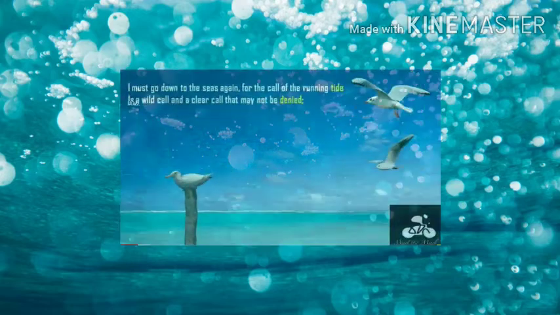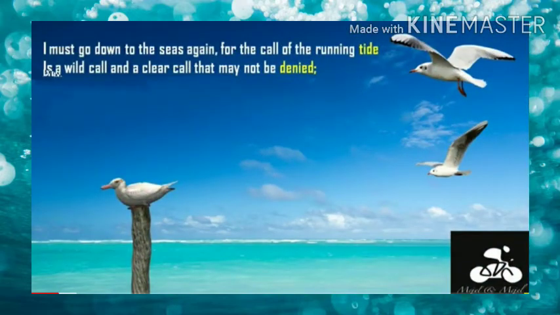Is a wild call and a clear call that may not be denied. So, when the waves are waving and when the tides are coming, the author wanted to go to the sea and wanted to move deep inside the sea. Okay, now the author is telling it is a wild call. So wild call means it is a nature call. That is, the nature is calling him to enjoy the things that are present in the sea. And also the author is telling that that particular call is very clear.